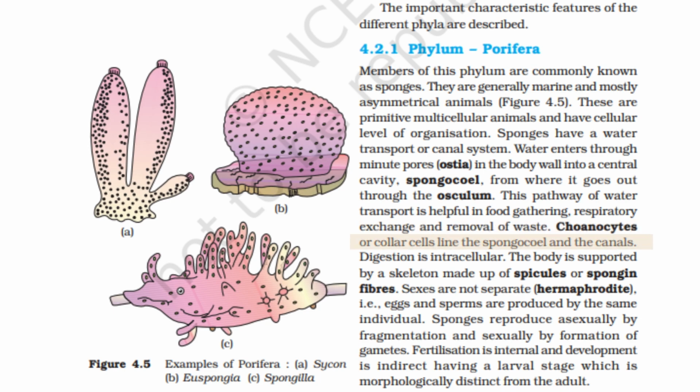Choanocytes or collar cells line the spongocoel and the canals. Digestion is intracellular. The body is supported by a skeleton made up of spicules or spongin fibers. Sexes are not separate. Hermaphrodite, that is, eggs and sperms are produced by the same individual. Sponges reproduce asexually by fragmentation and sexually by formation of gametes. Fertilization is internal and development is indirect, having a larval stage which is morphologically distinct from the adult.